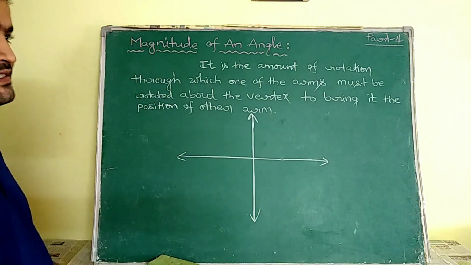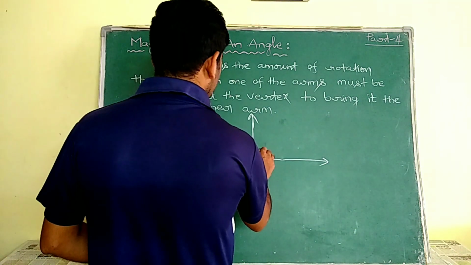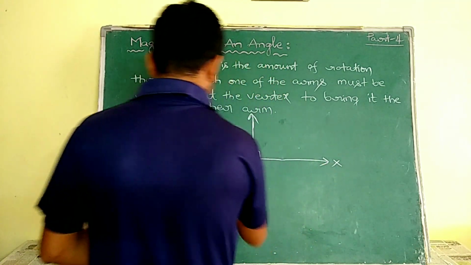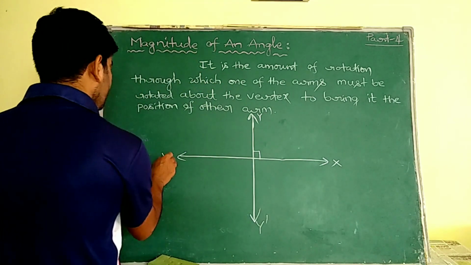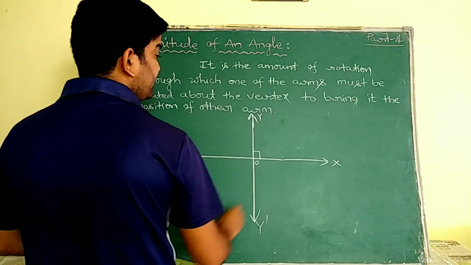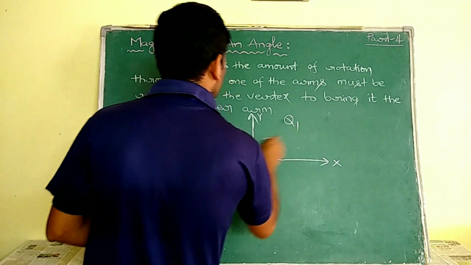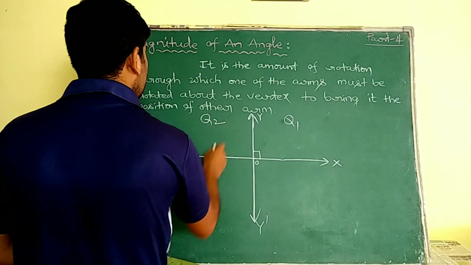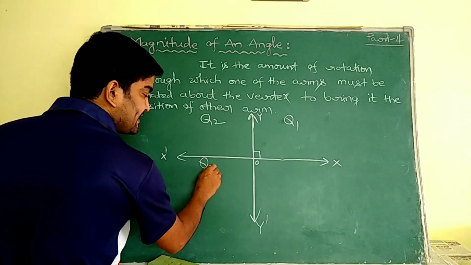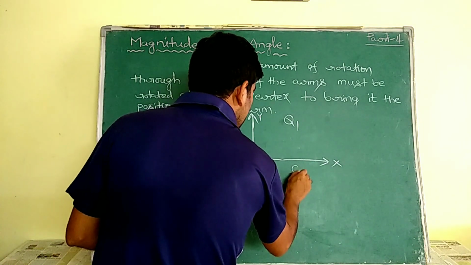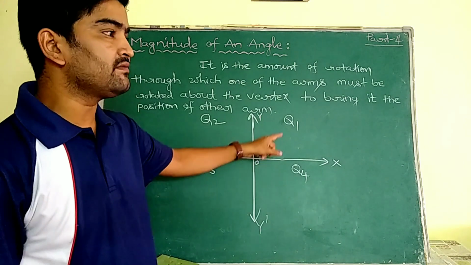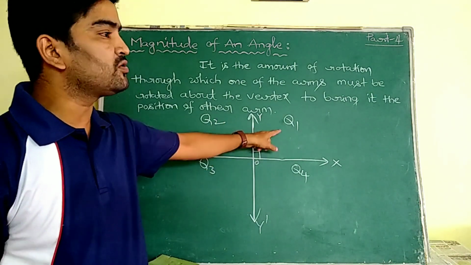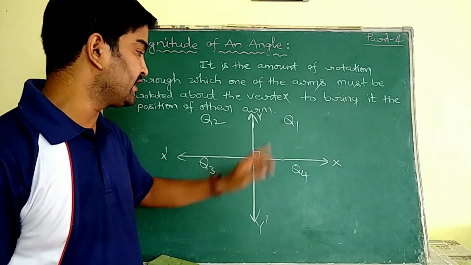See, this is the plane. This plane is divided into 4 regions by the x and y axes. This region is known as quadrant 1, this region is known as quadrant 2, this region is known as quadrant 3, and this region is known as quadrant 4. In the counterclockwise direction, we name those regions as quadrant 1, quadrant 2, quadrant 3 and quadrant 4.